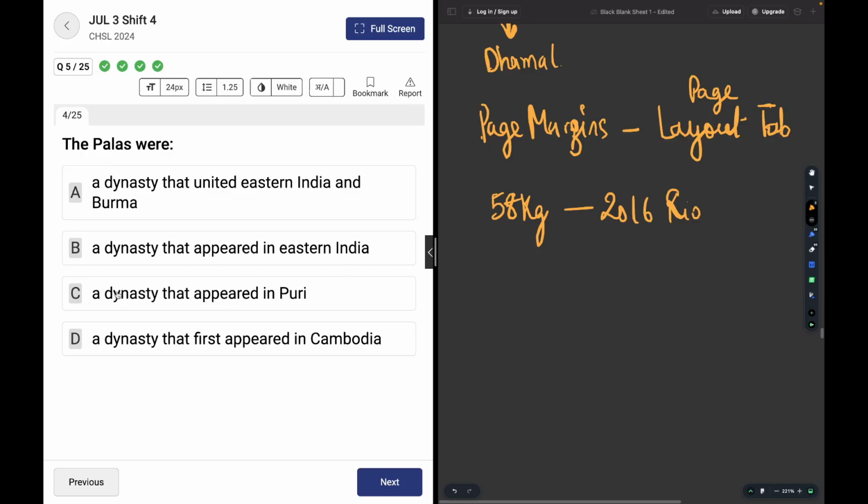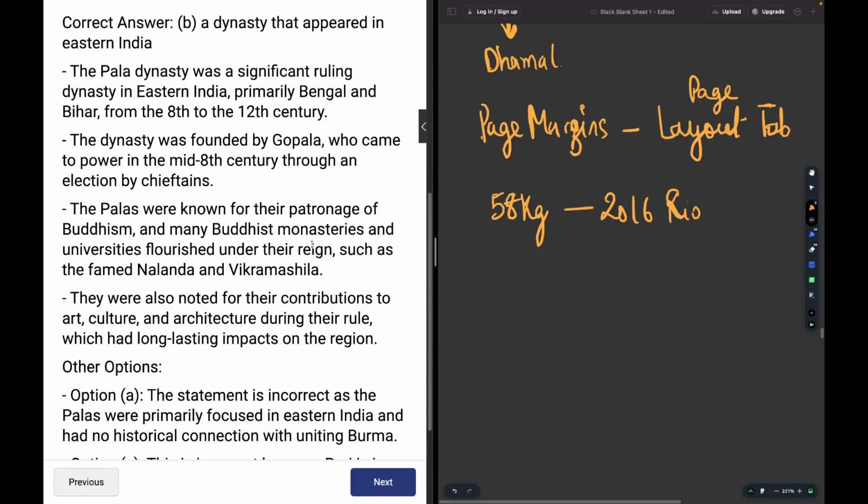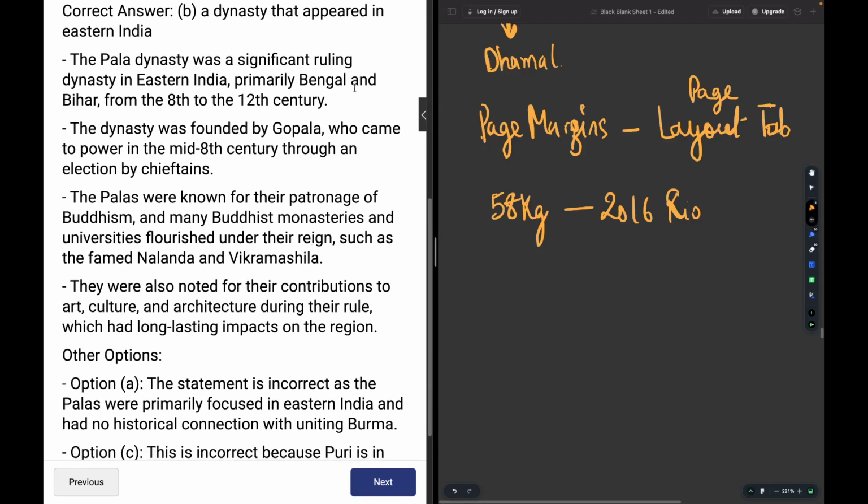Moving on, the Palas were a dynasty that ruled in eastern India, a dynasty that appeared in Puri, or the dynasty that first appeared in Cambodia. The answer is a dynasty that appeared in East India. The Pala dynasty appeared in East India, primarily Bengal and Bihar, from the 8th century to the 12th century. Gopala was the founder, and Vikramshila and Nalanda universities flourished under them.